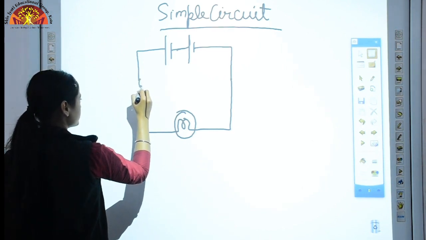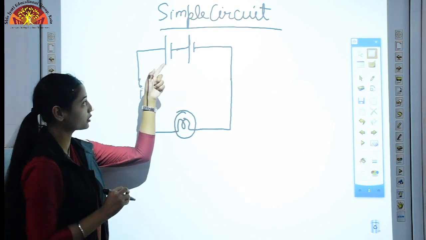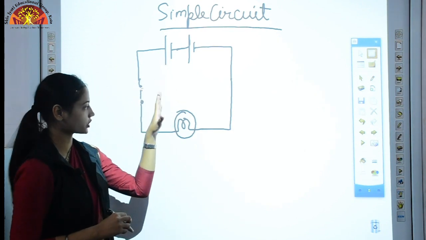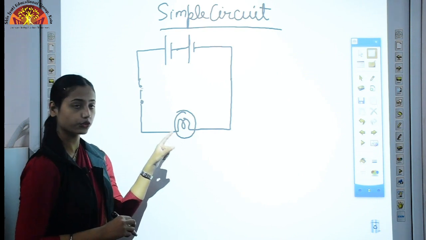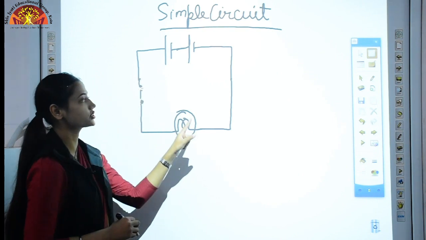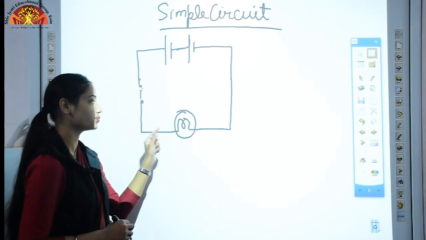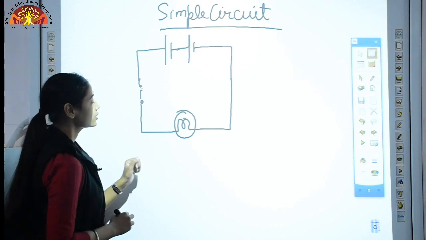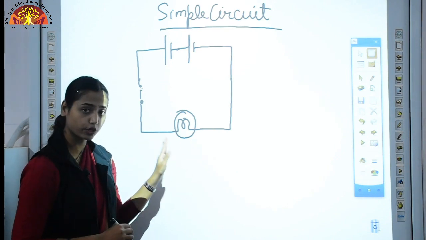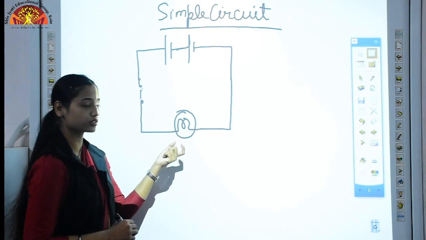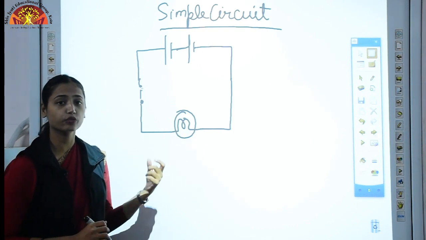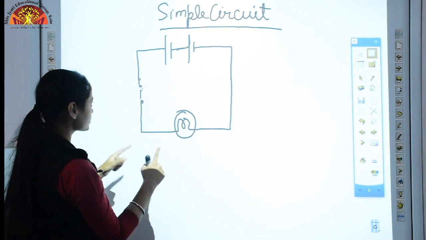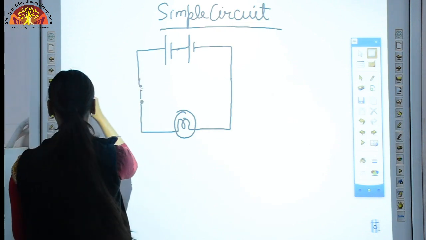Now our switch is in the on condition. Our battery is new, it is not discharged, our bulb is also new, and there is no breakage at any point, but still this bulb is not glowing. So why does this happen? Because this bulb is not capable of detecting weak current. If through a circuit, suppose here we have